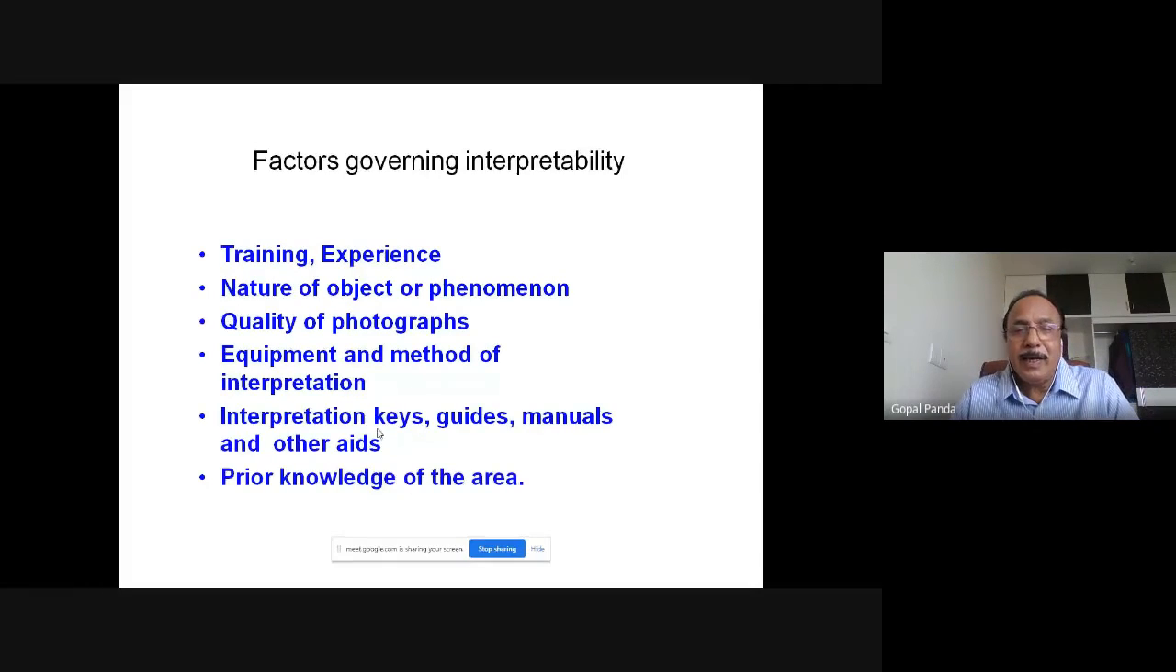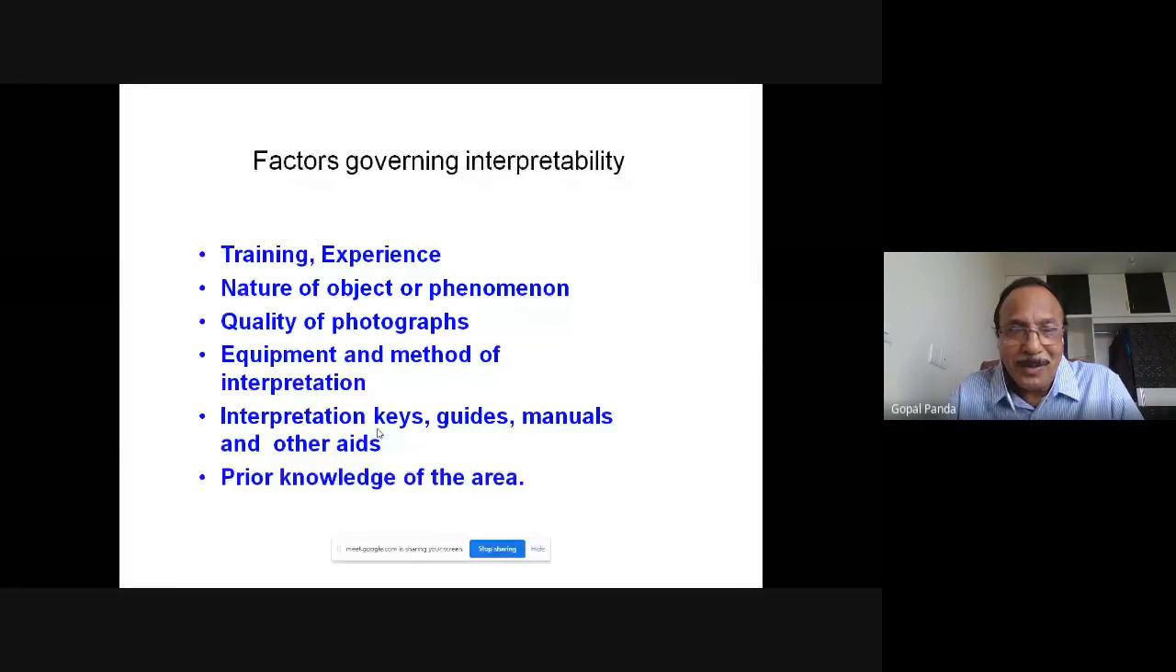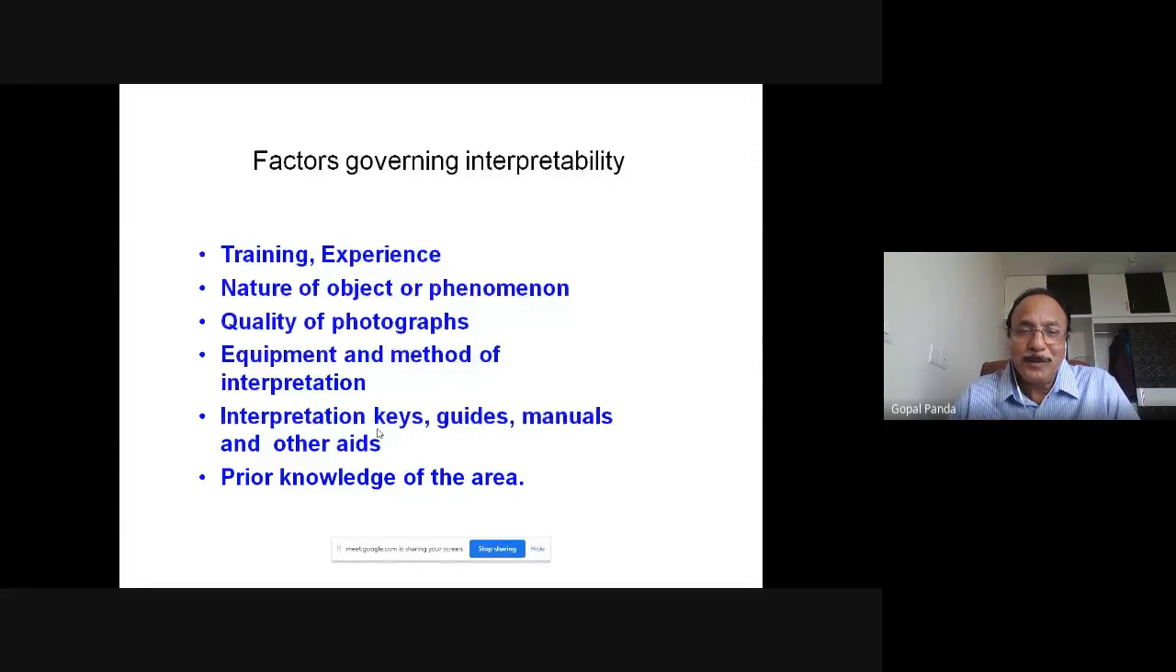So interpretation keys, guides, and manuals and other aids also have to be useful. There are standard keys, standard guides, and standard manuals. Just like information is locked with the image, you have to use the keys to open the lock and then get into the information. This interpretation key is very important, and these keys vary from place to place, because the lock varies from place to place, the key also varies from place to place. So you need to understand those keys of opening the images, thermal or any other image that you are using.